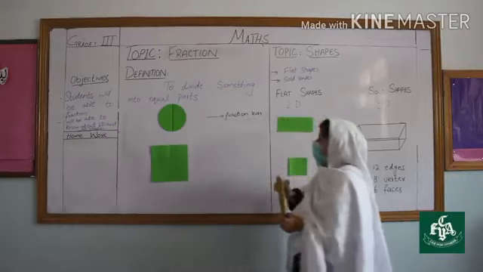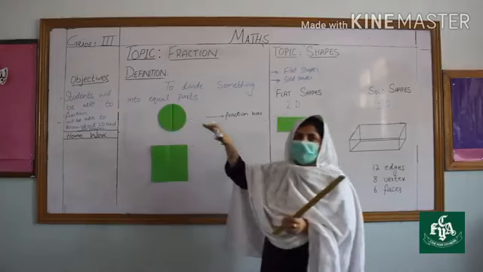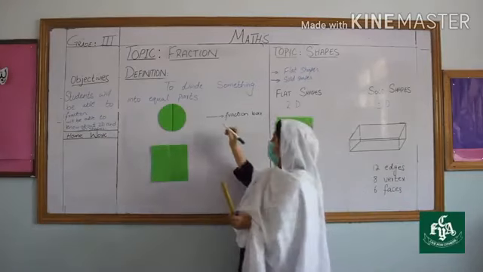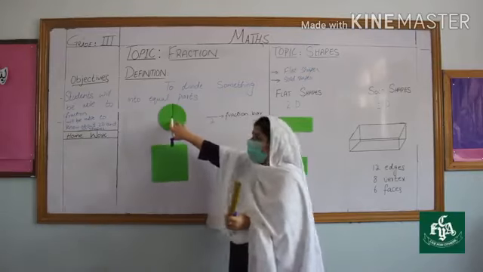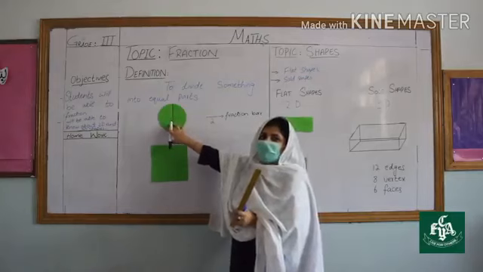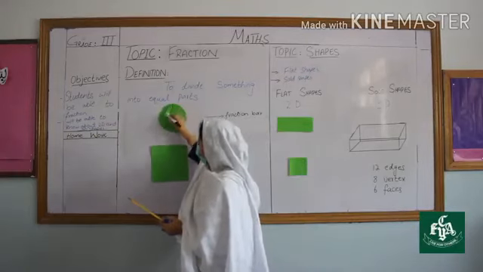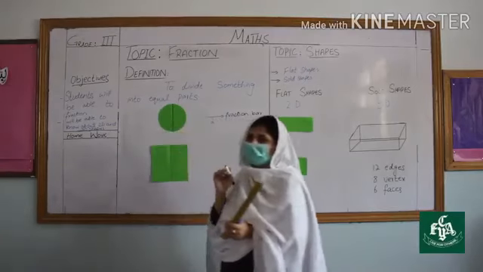Below the fraction bar we will write the total number of pieces. So the total number of pieces we have is 2. Now in this total number of pieces, how many pieces are colored?